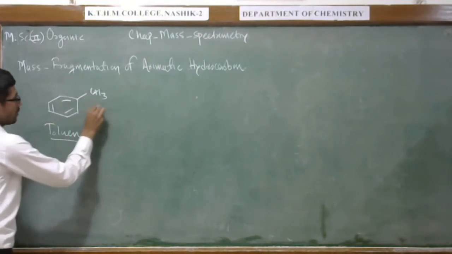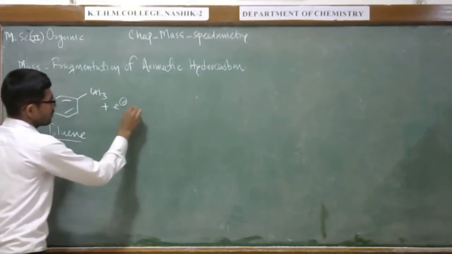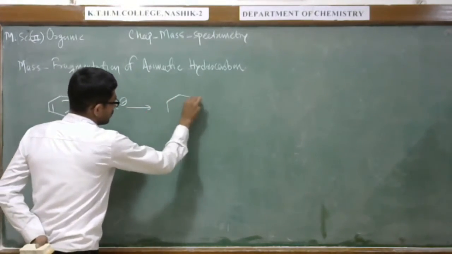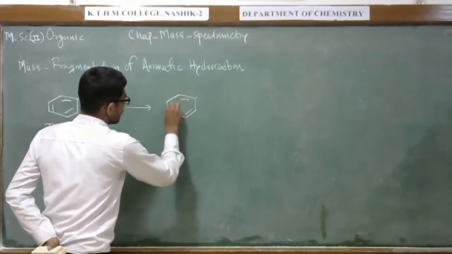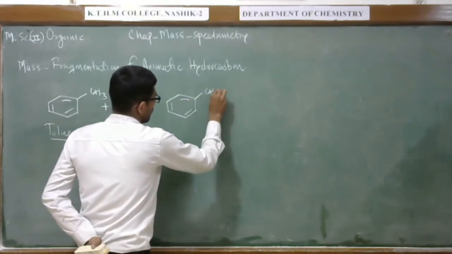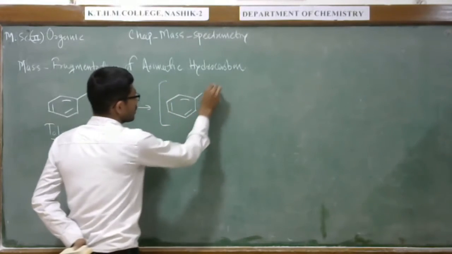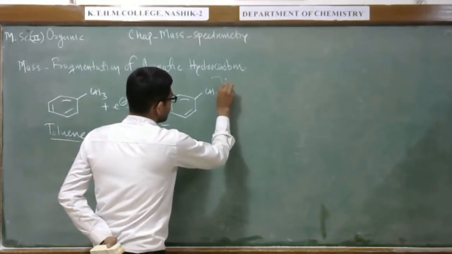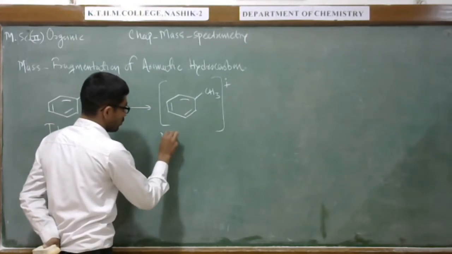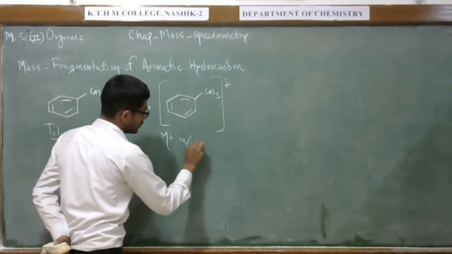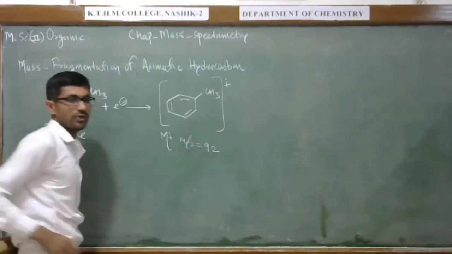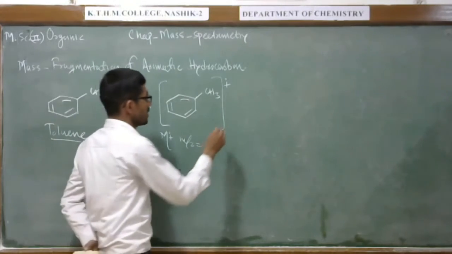Toluene, when bombarded with electron, after bombarding with electron, molecular ion peak, mass to charge ratio 92. At this value you can observe the molecular ion peak.